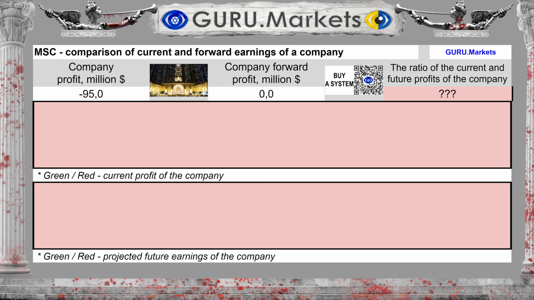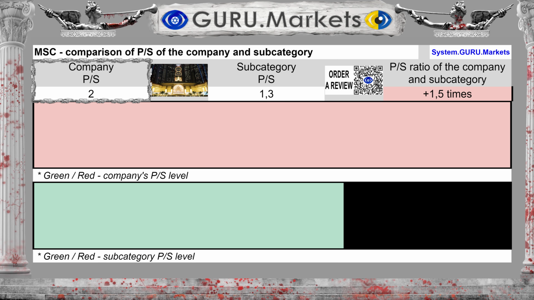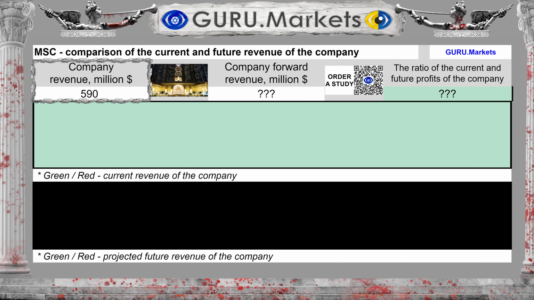Projected earnings for the next 12 months are unknown. This is extremely bad for the company. Assessment of expected future profit in comparison with companies in the subcategory: Bad, -1 point. The company's price to revenue ratio is 2. The average in the subcategory is 1.3, which is 54% higher than in the subcategory. Assessment of market value to revenue indicators in comparison with indicators in the subcategory: Tolerable, -0.5 points. Revenue for the last 12 months was $590 million.